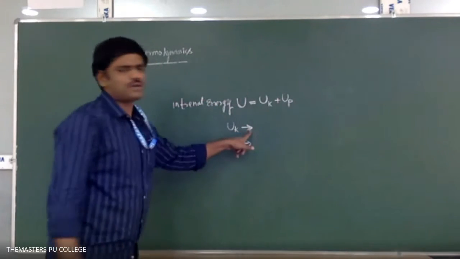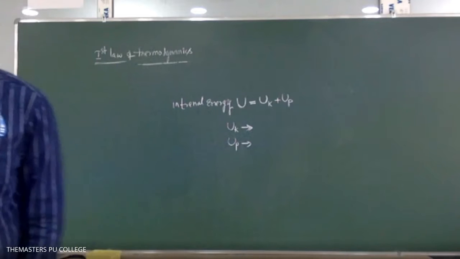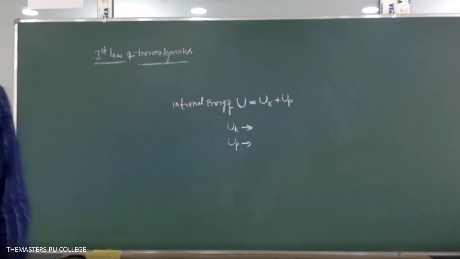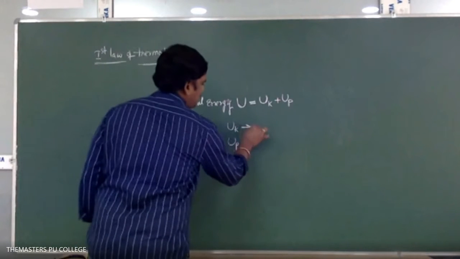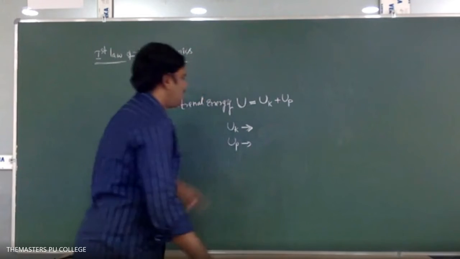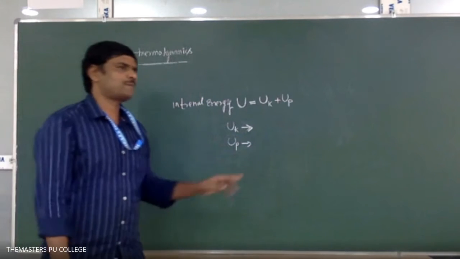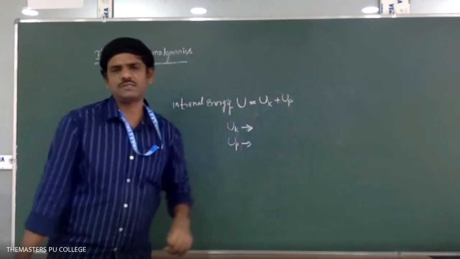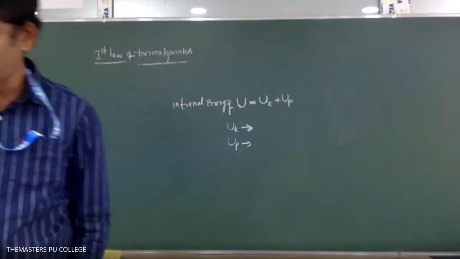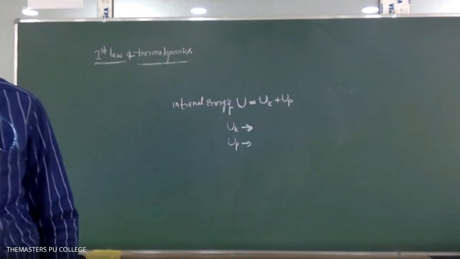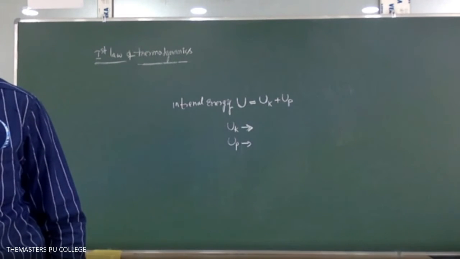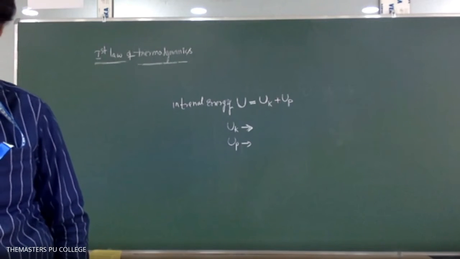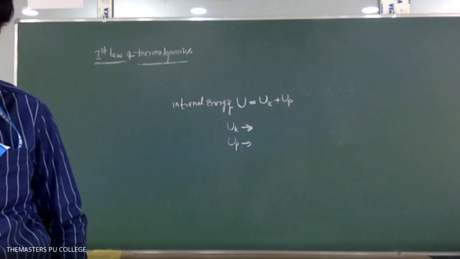Beside UK, you write molecular kinetic energy. Next, beside UP, write molecular potential energy. Completed, students? Yes, sir.